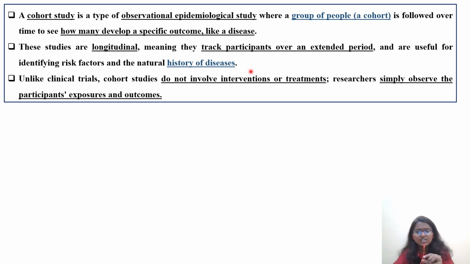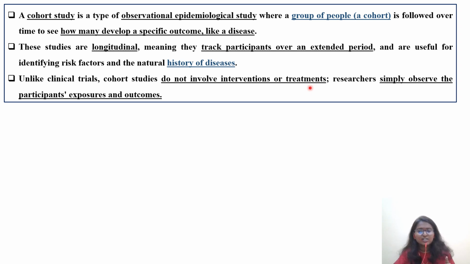Since we are studying the disease in that geographical area over generations, we will be studying the effect of a particular chemical or the impact of an incident multi-generationally. So we will be able to know about the history of the disease. Unlike clinical trials, cohort studies do not involve intervention or treatments. In cohort studies, you are just observing the impact of a disease or a chemical on that specific population.